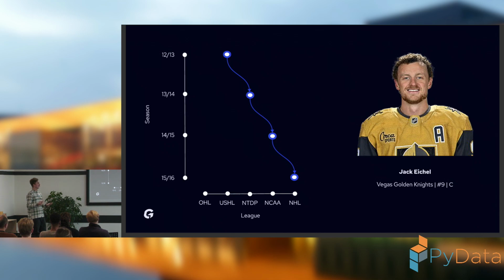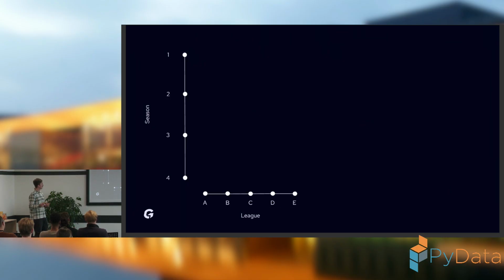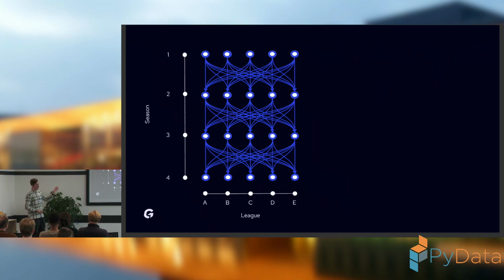So how can we find out which is the best way? What is the best suggestion for our users for their career paths to manage to get to professional hockey, or to the professional level in the sport? We thought that what we can do is to basically take all those historical paths of the users that we have information about and put them on some pile, right? So we put Connor McDavid's path in there. We can put Jack Eichel's path in there. And we can put all the paths of all the players that we have information about.